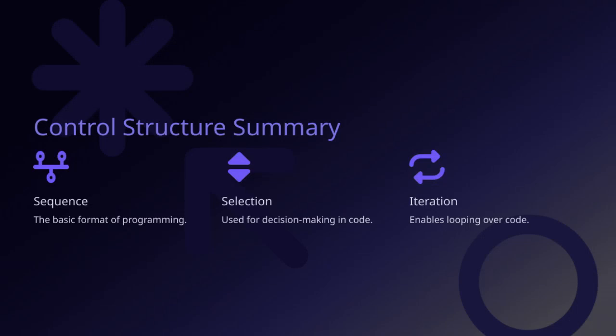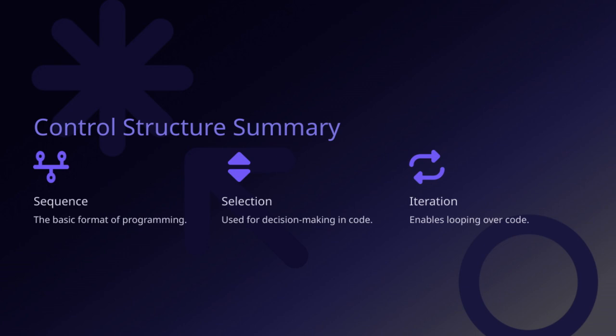All right, let's dive into slide 11. First, we see that looping over code is enabled through iteration. This is a fundamental concept that allows us to repeat certain actions efficiently, which is essential in programming. Next, we have used for decision-making in code, which is all about making choices based on conditions. This is what we call selection, and it's how programs decide what to do next depending on different scenarios.